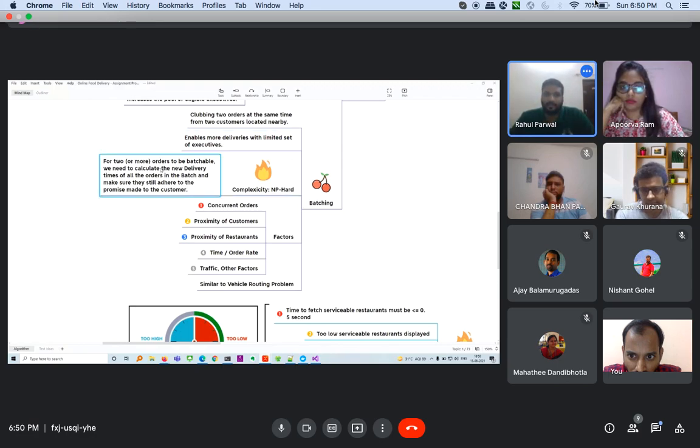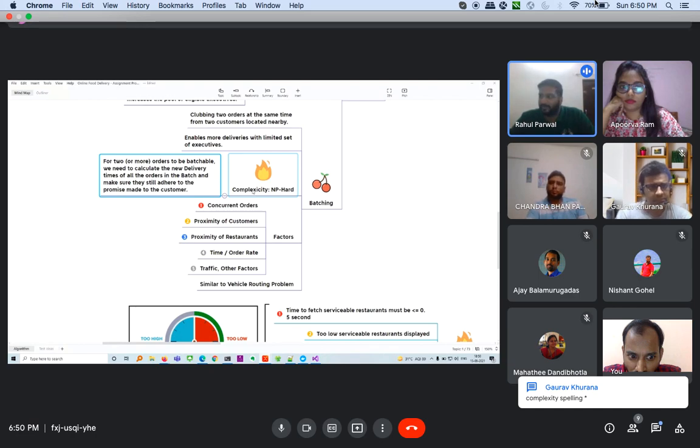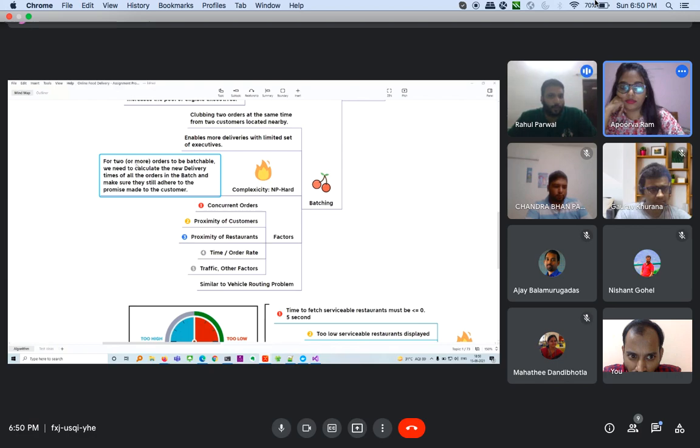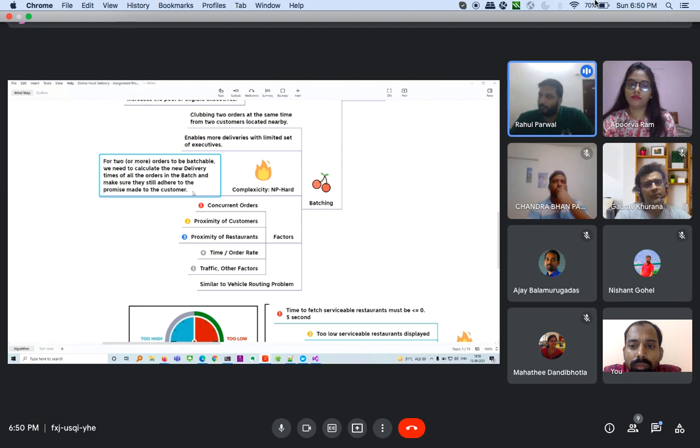The problem why it's so complex is that for 2 or more orders to be batchable, we need to calculate the new delivery time of all the orders in the batch and make sure they still adhere to the promise made to the customer. Initially, every customer is promised some delivery time when they open the app, and when you batch them, you have to make sure the new delivery time is the same as the old one which you promised. That makes it very hard, and it has to be done very quickly.